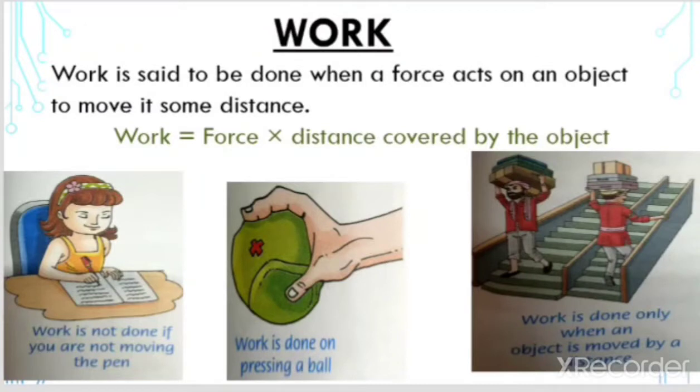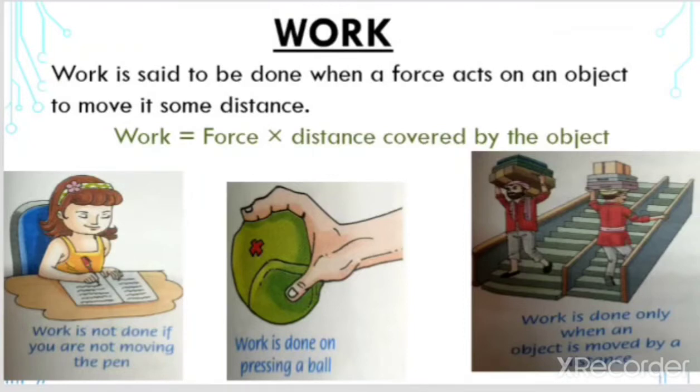Okay, in another example, work is done only when an object is moved by a distance. Means, there is work when the object is moving from one place to another, it covers some distance, then we can say there is work. So what is work? Work is the force multiplied by the distance covered by the object. Work is the multiplication of force and distance. How much force we are putting on the object and how much distance the object covers.